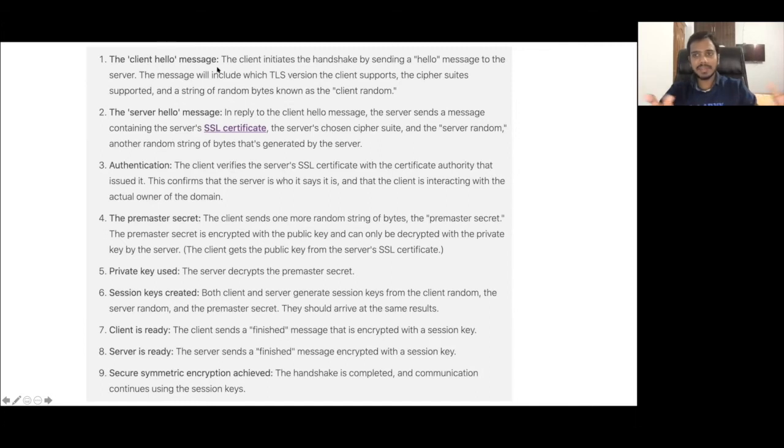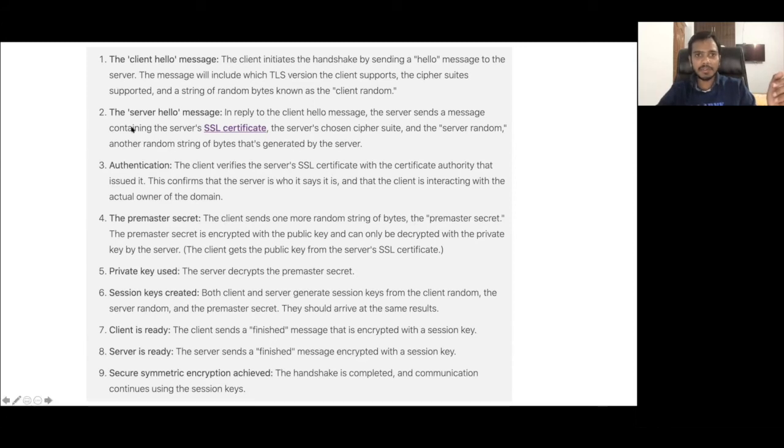Basically it's a kind of handshake. They are doing a handshake before actually transferring the application data. So the first step is the client will say hello. In this hello message, what will be there? The client initiates the handshake by sending a hello message to the server. The message will include which TLS version the client supports, the cipher suites the client supports, and a string of random bytes known as the client random. These three pieces of information the client first sends to the server, and this message is called the client hello message.